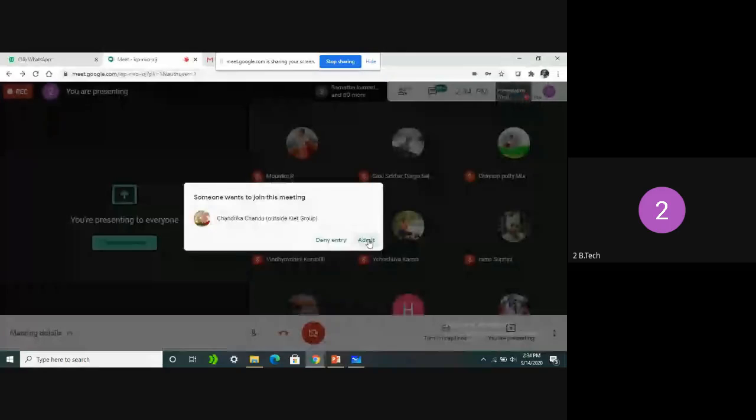Someone is messaging that they want to join. They have to follow timings. I just now admitted them. Chandrika just joined now, and Sunny Shanmukh also joined.